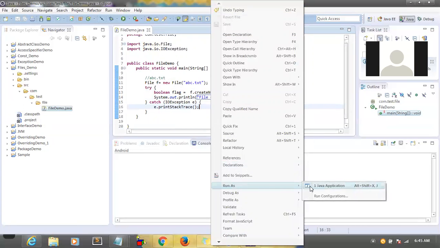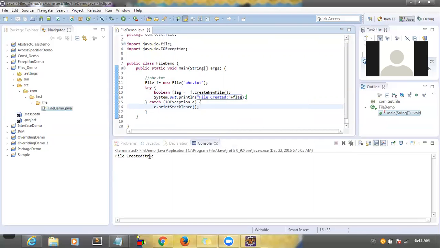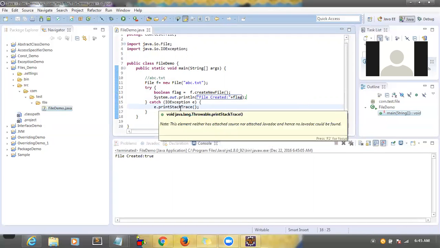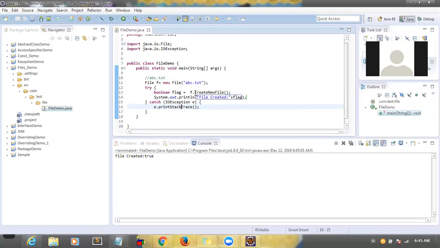The file f equals new File abc, which is a file name, right? After that, I'm using exception handling, try-catch, and then I put the Boolean to check whether it is true or false, whether this file is created or not. That's what I'm printing.